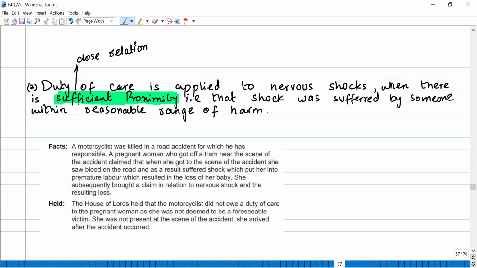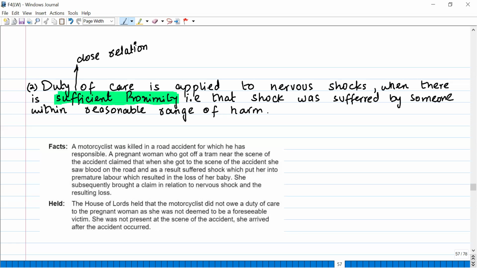So similar was the case here, that the lady was not there at the time of the incident. She did not view the incident live. She came afterwards, and because of that, the court said there was no sufficient proximity. So the motorcyclist did not owe any duty of care to her. So his family representatives are not entitled to pay her any compensation.